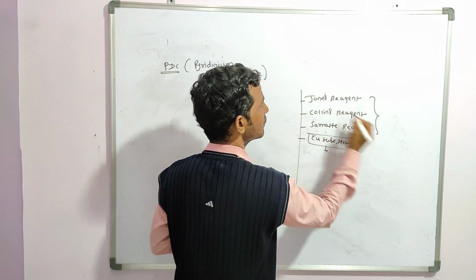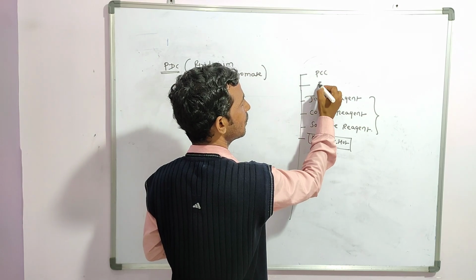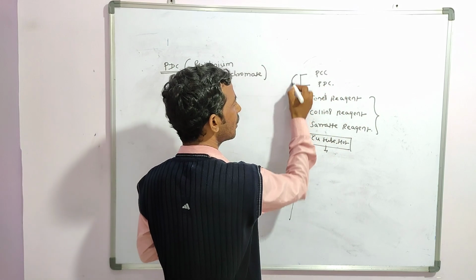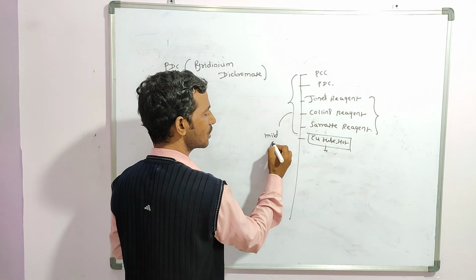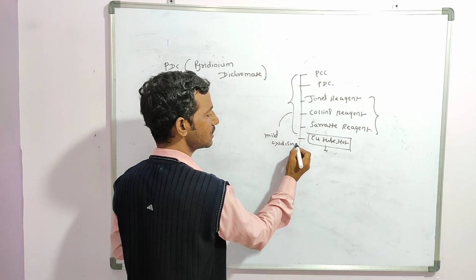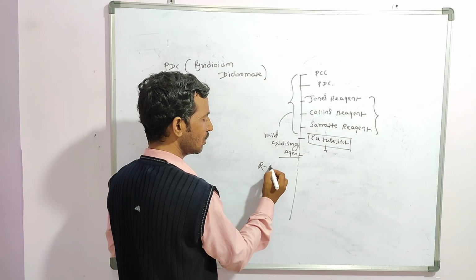In all the cases, one is PCC and another is PDC. Now these are all called mild oxidizing agents. Clear? Weak oxidizing agent means